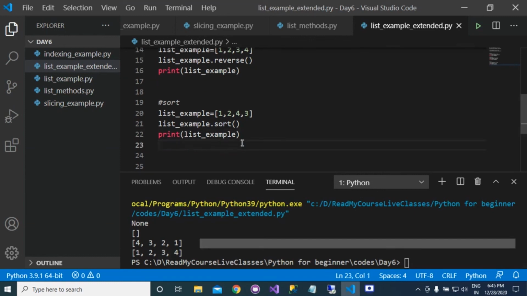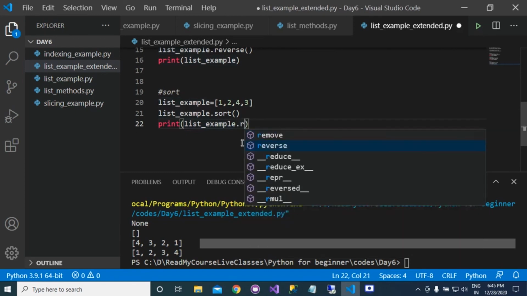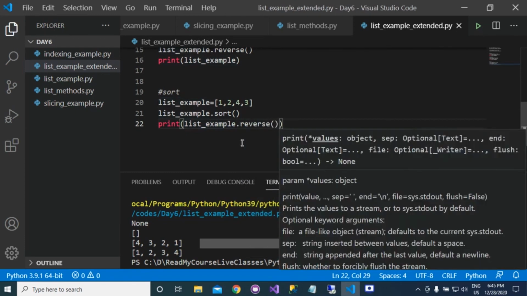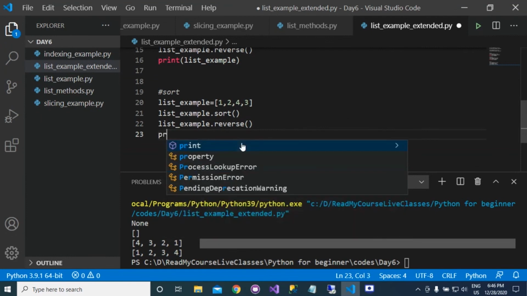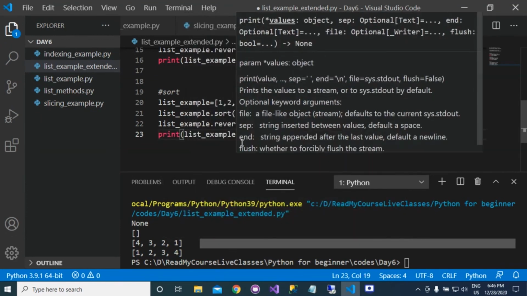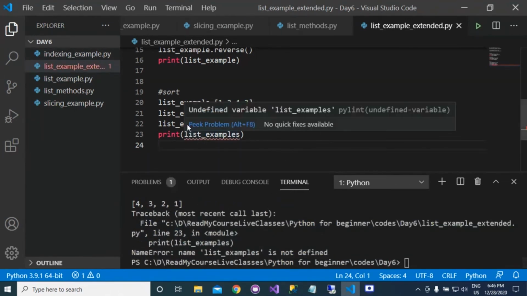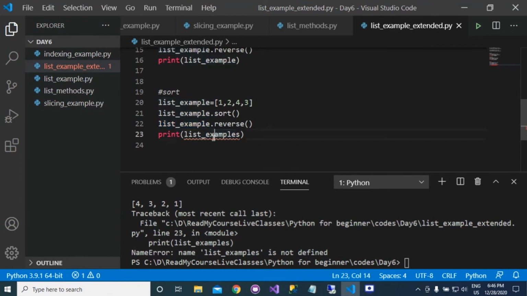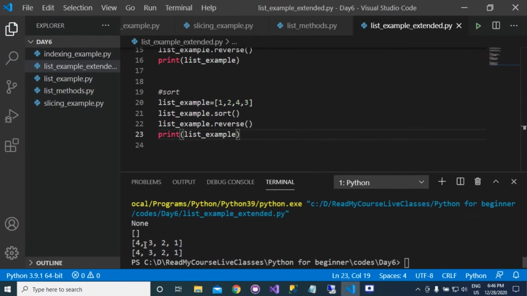Similarly, if you want to sort in descending order, then you can call the reverse method. This reverse method will not return anything, so I need to print this list. Now here you can see that this is now in descending order.